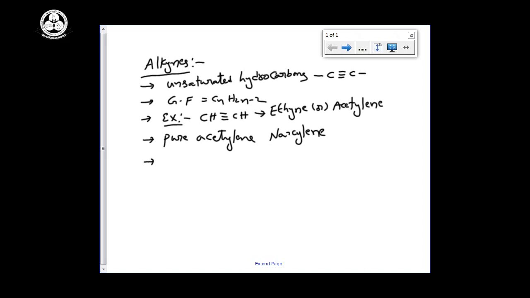The common names and IUPAC names of most of these alkynes end with acetylene. See a few examples for the general nomenclature. Nomenclature we already completed in GOC, but CH triple bond CH is called acetylene. Or R-C triple bond CH, instead of one hydrogen we are writing one R. That simple name is called alkyl acetylene.